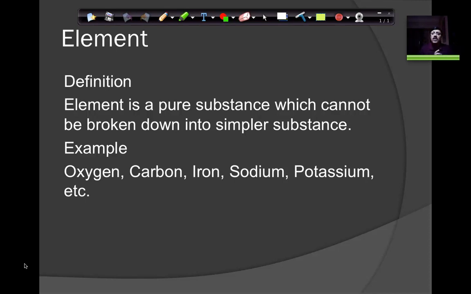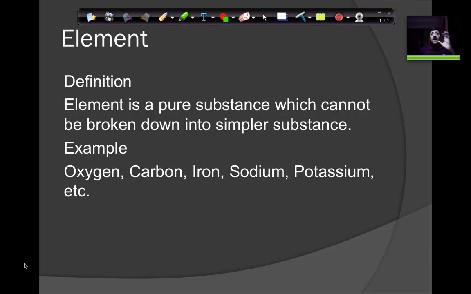It just can't be broken up. It is a pure substance. Whereas if you look at carbon dioxide, in the name of the substance you see two things: carbon and oxygen, which means there are ways of splitting carbon dioxide to get carbon and oxygen. So it is not an element, it is a compound.